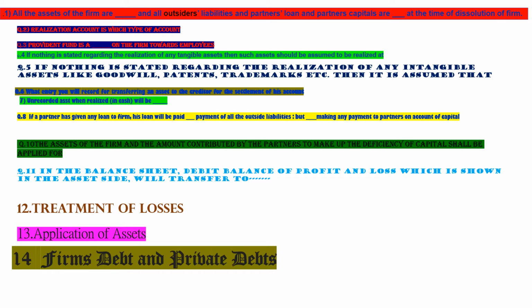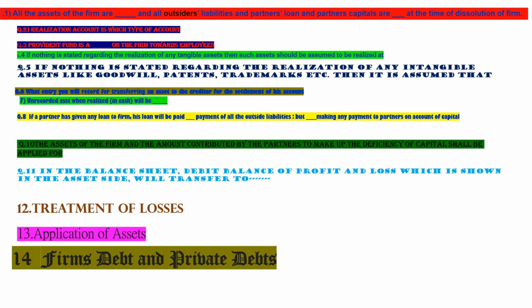Then 8. If a partner has given any loan to the firm, his loan will be dash, paid dash payment of all the outsider liabilities. That is, it will be paid after payment of all the outside liabilities, but before making any payment to the partners on account of capital.